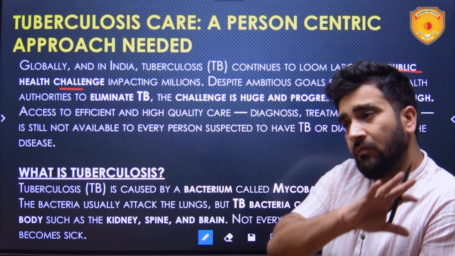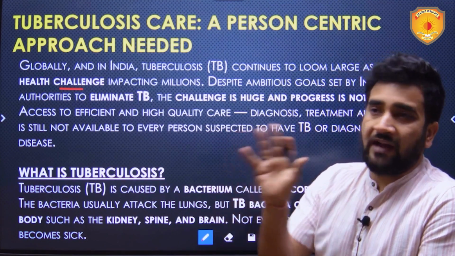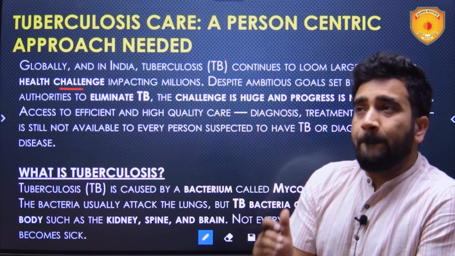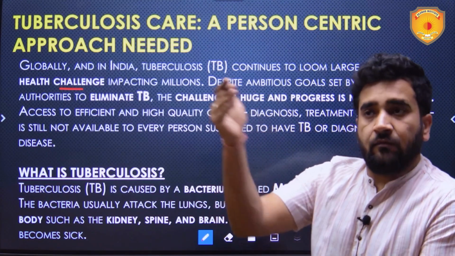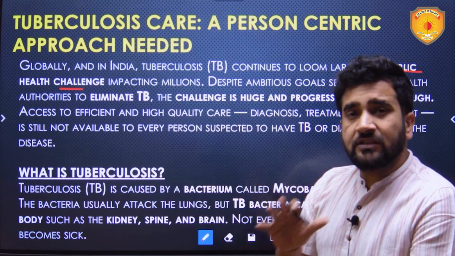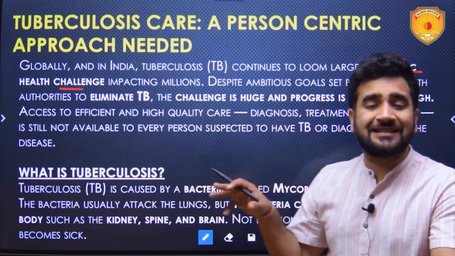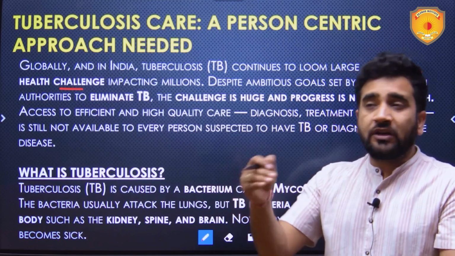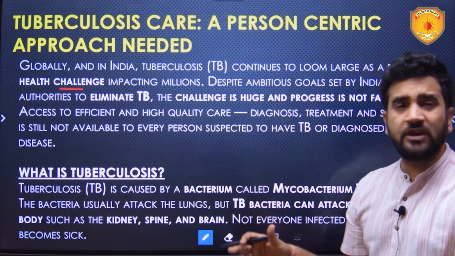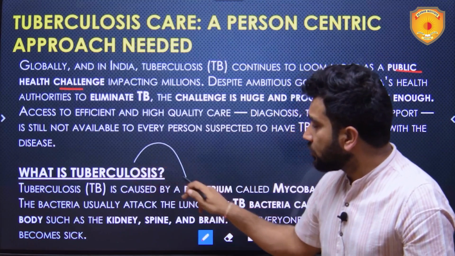We need a multi-pronged strategy to tackle TB, and unfortunately, we are not able to be on track, I would say, to reach or to achieve the target by 2025. So this particular topic is all about discussing the approach, what needs to be done, where we are lacking. But before going into this, what is tuberculosis? We should know this as well.